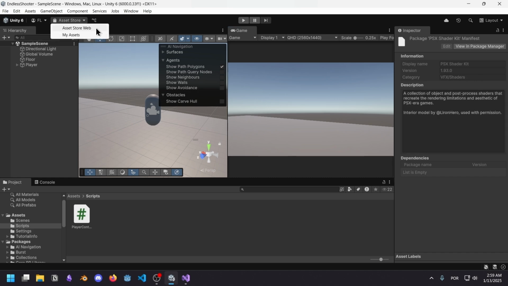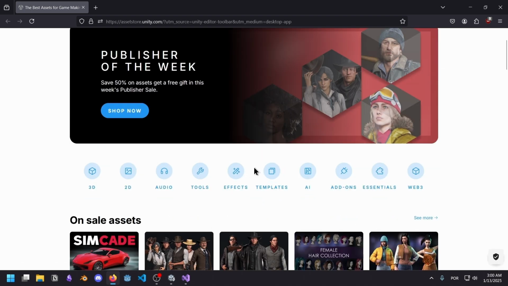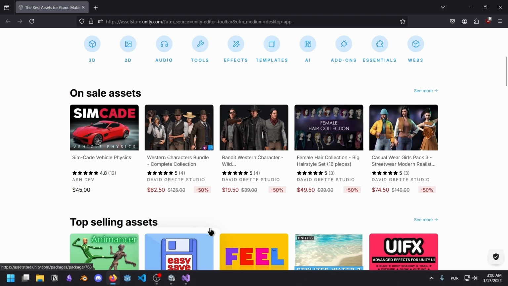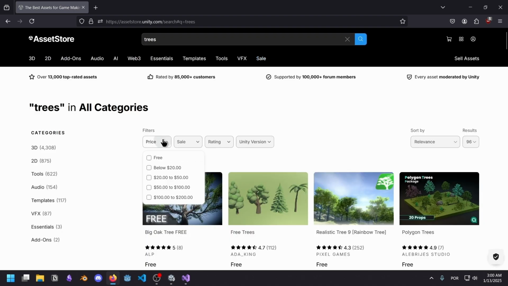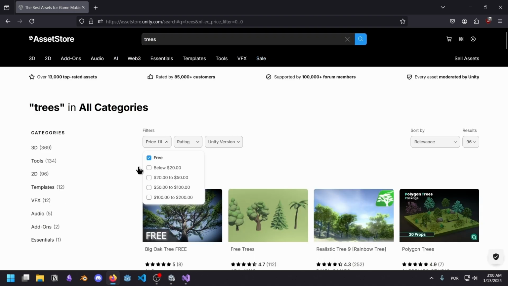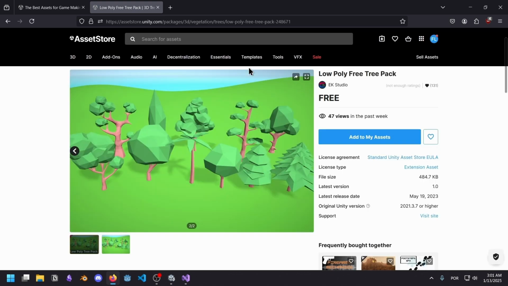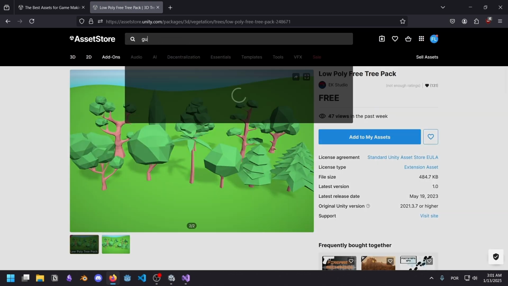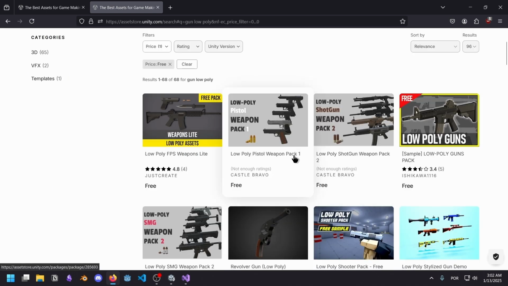Let's go to the asset store web. That means you have to open up the browser now to see the asset store. Yeah, I mean, it's okay, but you know, what's the reason for this? I'm gonna start by looking up some trees. And obviously, I want free stuff. I like free stuff. Yeah, this one looks good enough. Add to my assets. Okay, I'm also looking for weapons, so let me find gun, low poly. Again, free stuff only. These look really good.